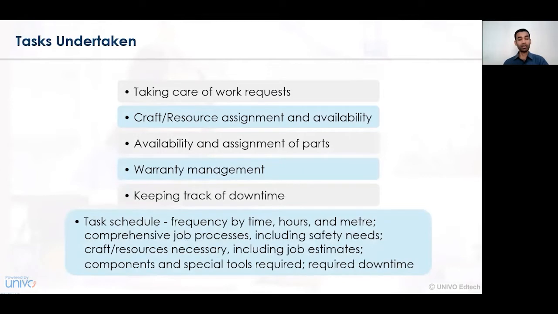Based on the work order or the request that has been generated, we have to identify the resources, and then, based on the resources identified, assignment and availability of resources needs to be undertaken. So the person who is available, or the employee or labor who is available, or the machine which is available for conducting a certain job, needs to be allocated, and accordingly the assignment of the task needs to be undertaken.